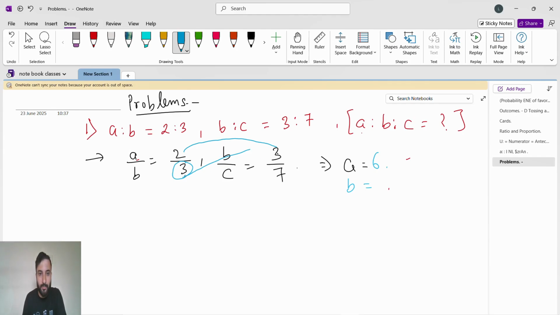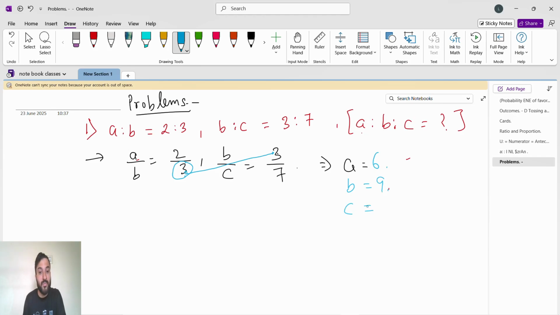So don't go like this, b to b then c. No, b to b. Once you reach the numerator, all we want is numerator. So till here it is. So 3 3s are 9.